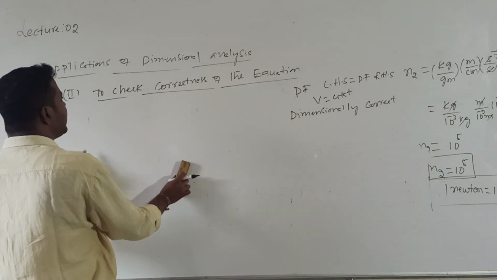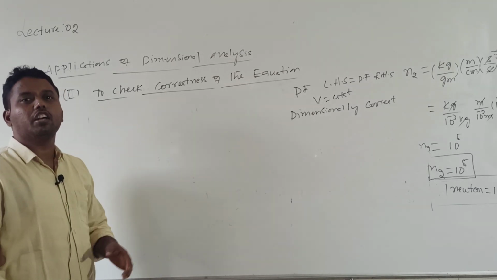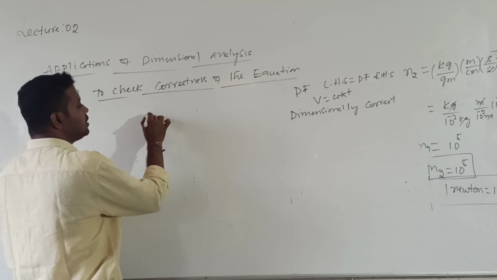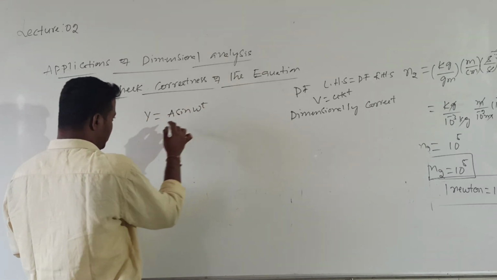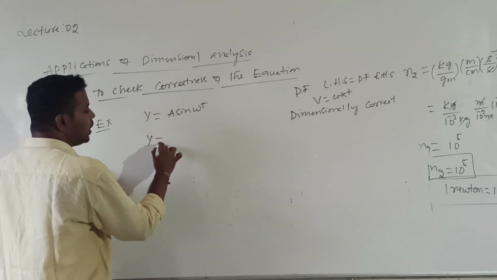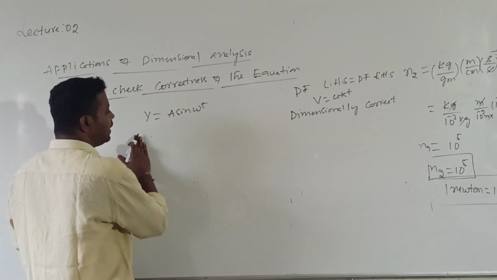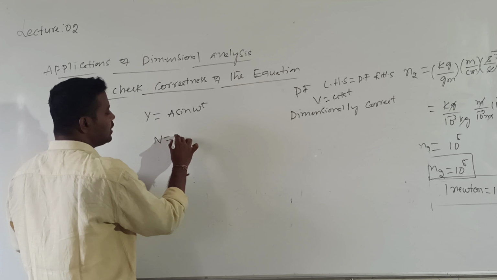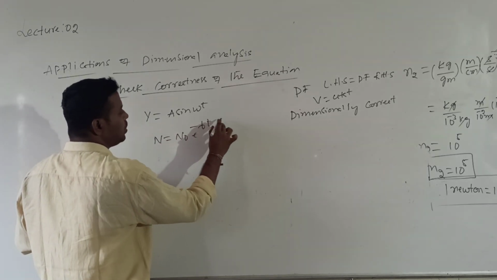One important drawback of checking the correctness is, if any equation involves a trigonometrical, logarithm or exponential function, for example y is equal to a sin omega t, or y is equal to e power x, or, in the nucleus chapter you will come to know, n is equal to n naught into e power minus lambda into t.